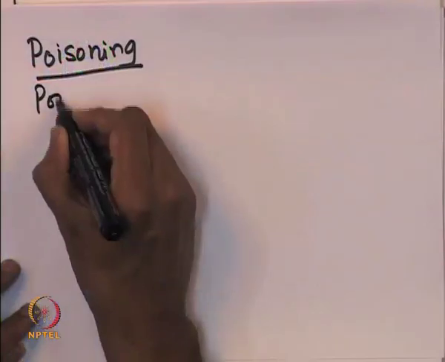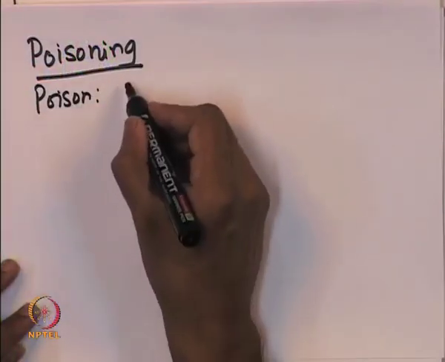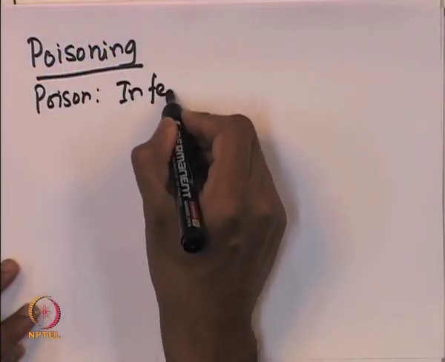Or the reactants or the products of a specific reaction can actually act as a poison. They may actually get adsorbed onto the catalyst site and therefore destroy the activity of the catalyst completely or partially. So poisoning is basically, you have poison, and these poisons could be present in the feed.